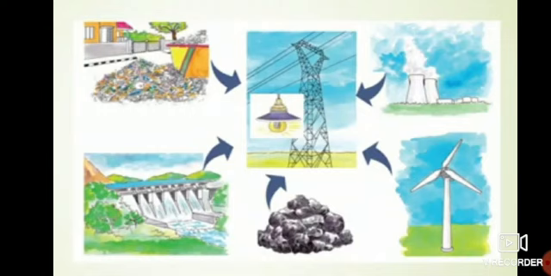Also windmill is used to generate electricity. Also smoke. Also flowing water. Biogas. Biogas means the waste material, garbage. So all this is used for generating electricity. So there are so many things which are used to generate the electricity.